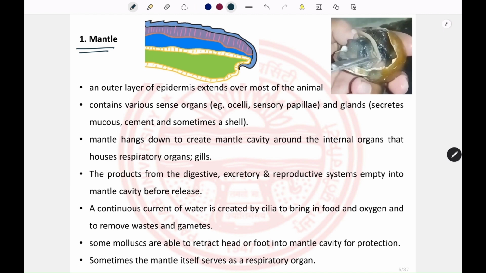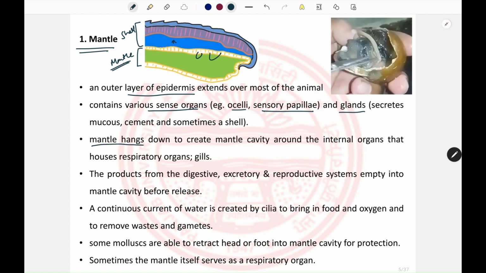The first is the mantle. You can see here this portion is known as the shell in the molluscan body, and this shell is secreted by the layer underneath that is known as the mantle. So the mantle is the epithelial or epidermal layer present in the body of the organism. In the mantle there are various sense organs: the ocelli and the sensory papillae lie on the mantle surface. Various glands are also present in this mantle. They secrete some kind of mucus, and the shell is also secreted by glands present in the mantle layer.